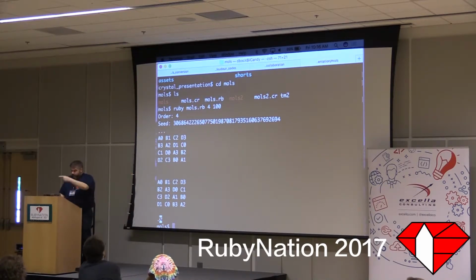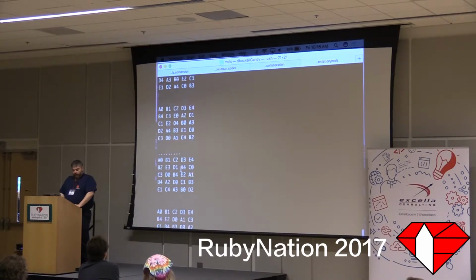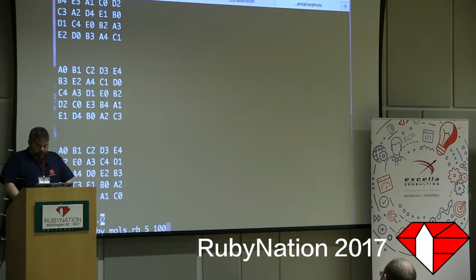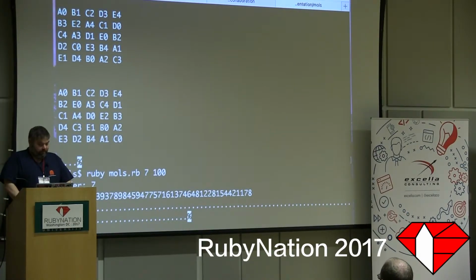What about order 5, the little puzzle I have over there? Oh, there are a lot of them. Every dot here is a square that didn't find a solution. And then we hit a square, and then we found 3 of them. That's interesting. So now, finding 5 seems to go pretty fast. There are none of order 6, so I won't even try. Let's say order 7. Oh, notice those dots are going by a little slower now. Right? There's time involved. In fact, we didn't find any. They're out there, but they're rarer.